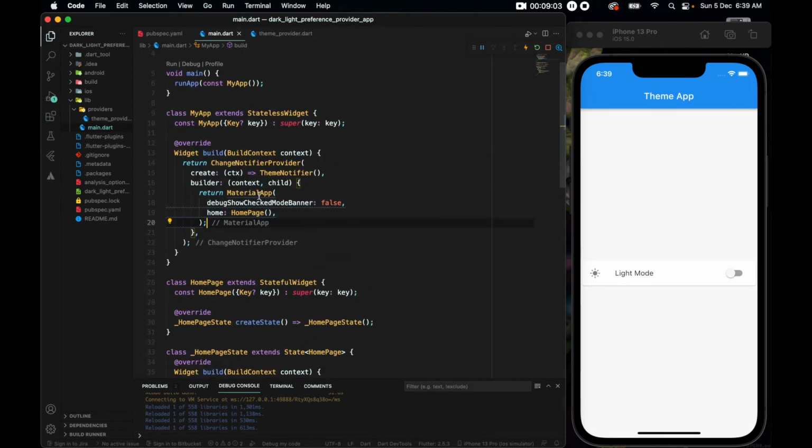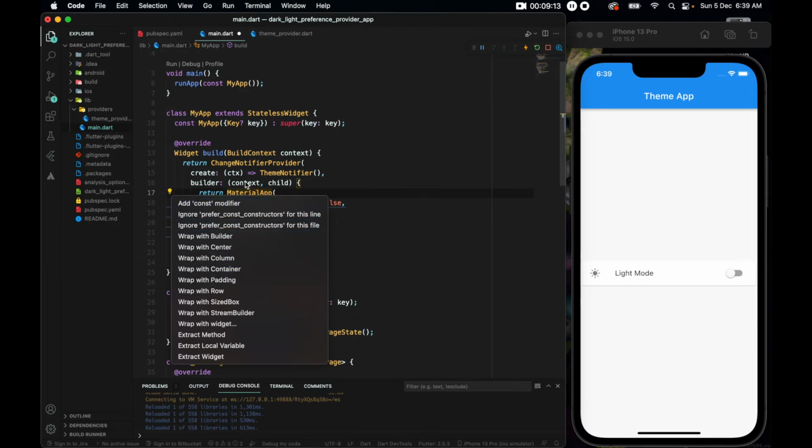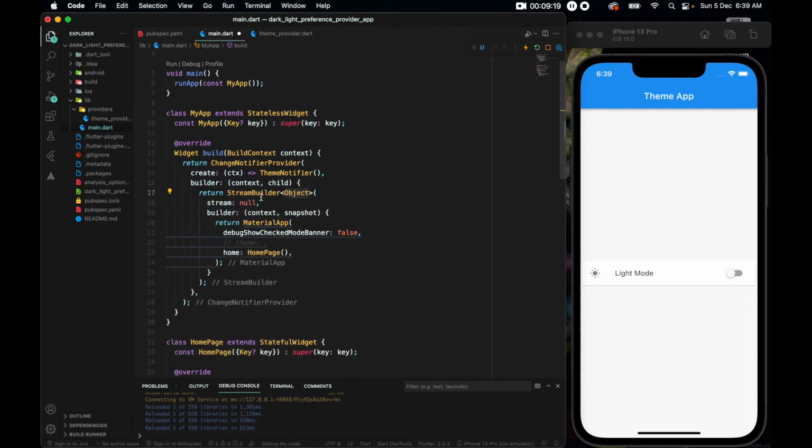Okay. Now this MaterialApp needs a theme, right? The MaterialApp has a theme argument. To use this theme argument, firstly we have to wrap this MaterialApp with a Consumer. The easiest way to wrap it with a Consumer is to use a StreamBuilder and then change the StreamBuilder to be a Consumer, and this Consumer should be of type ThemeNotifier.